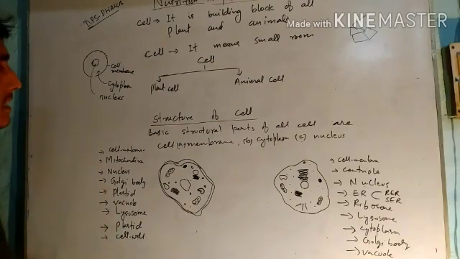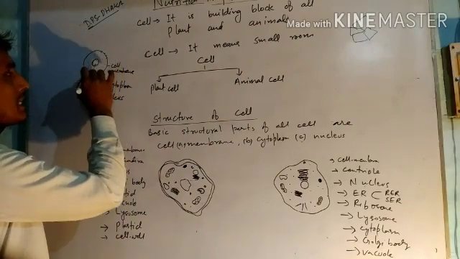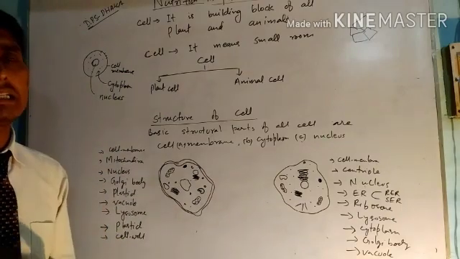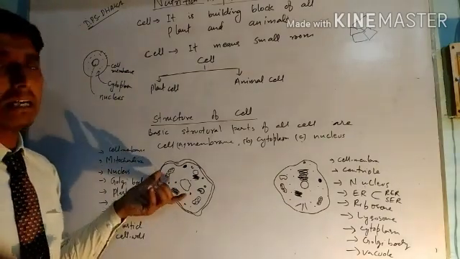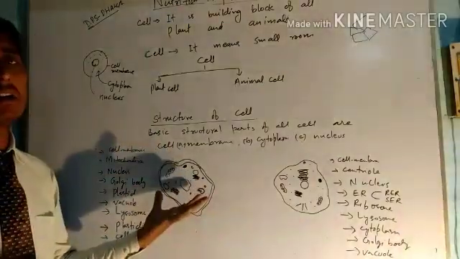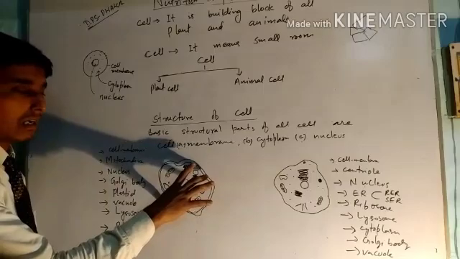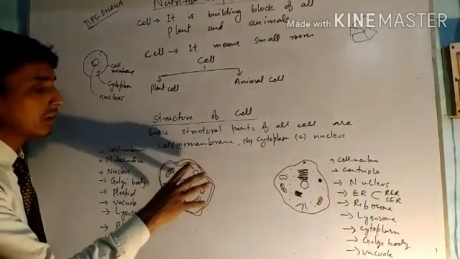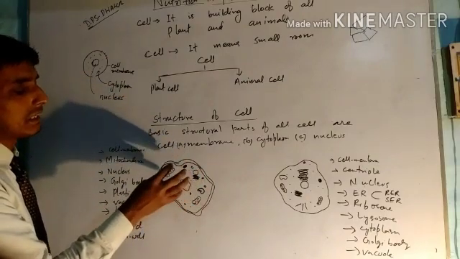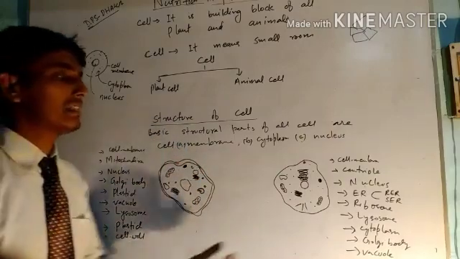There are also cell organelles. Cell organelles means all the organelles which are present inside the cell. In the cytoplasm area there are many cell organelles, and each organelle has its particular function. They carry out their function to support the survival of the cell, and so the survival of any living organism. If these cells survive, the plant or animal body will also survive. For the survival, growth and repair of the cell, various types of cell organelles are present inside the cell. You can see this is a plant cell and this is an animal cell.